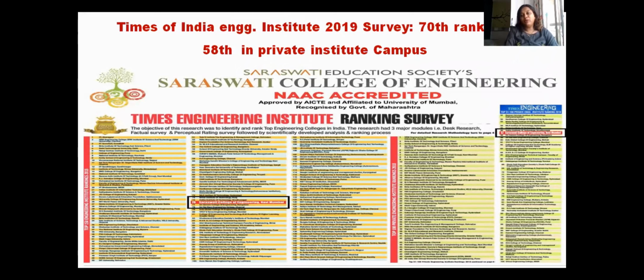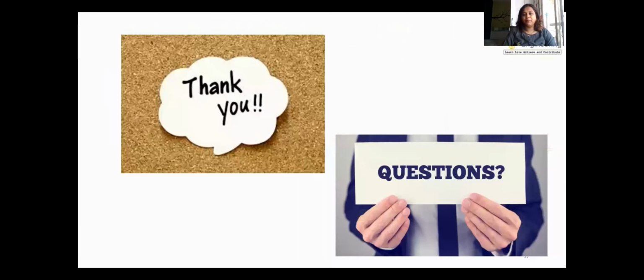I'm very proud to tell you that in the national level survey done by the Times of India, we stood 70th rank among all colleges of India. And if you see the list of only private colleges, our rank was 58. This is the rank given by the Times of India in their survey of 2019.